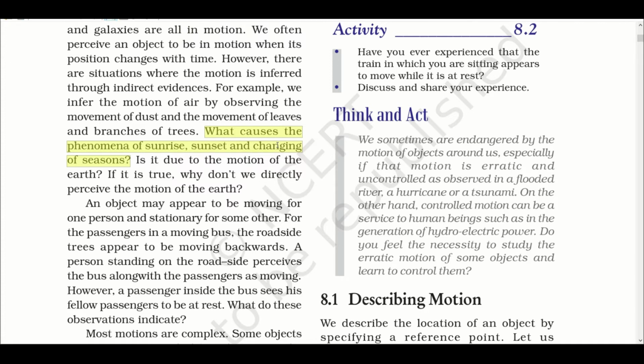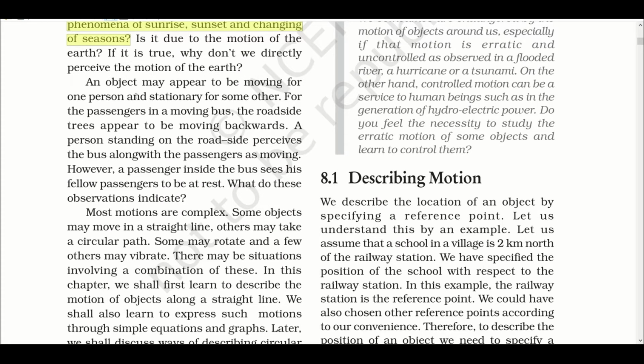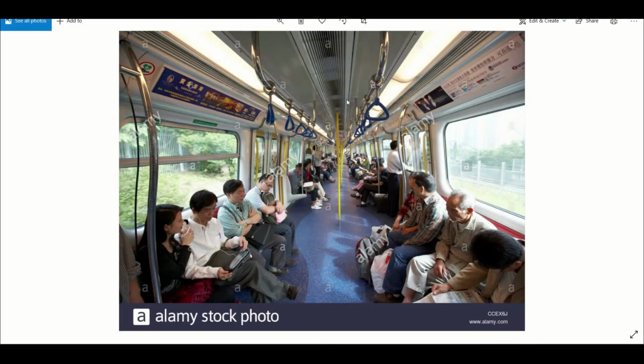We directly say the sun has risen, or the sun is overhead during noon, or the sun is in the west during the evening. An object may appear to be moving for one person and stationary for someone else. Let's see an example. Here you can see passengers sitting in a train where the train is moving, and the passengers sitting in it are also moving with respect to the train. The other objects on either side of the train seem to be moving, while in a photo taken from inside the train, everything seems stationary.